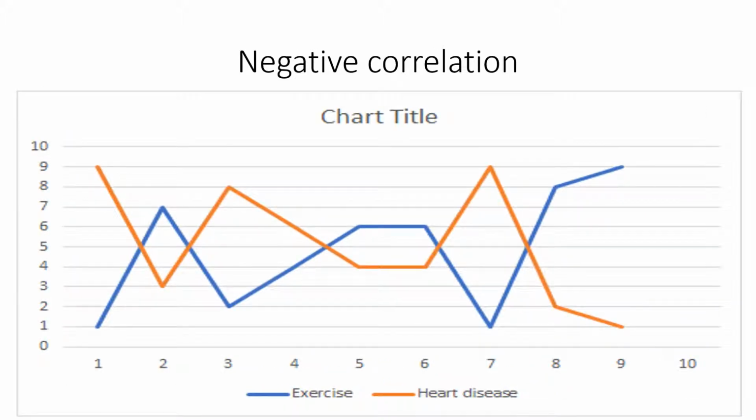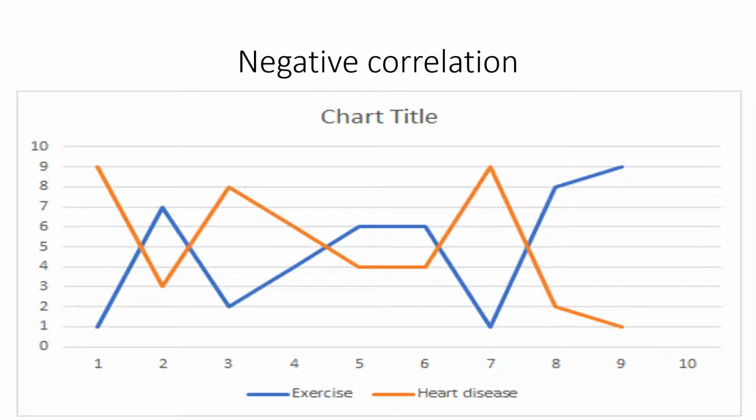Now, a correlation can also be negative, a negative correlation. Take a look at this graph here. The blue line represents how much exercise somebody does, and the orange line represents what degree of heart disease, or whether they have heart disease. What you'll see here is whenever the exercise increases, the degree of heart disease decreases.